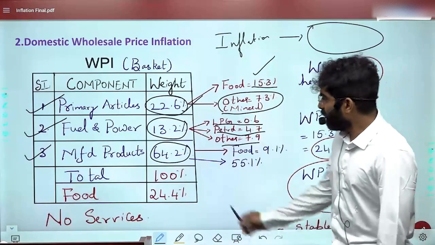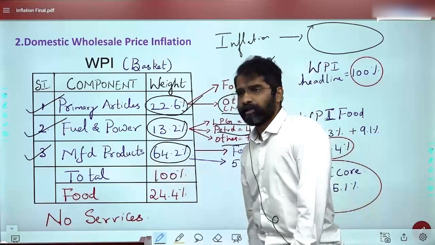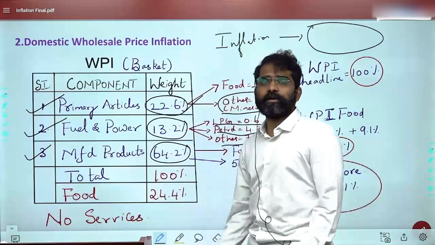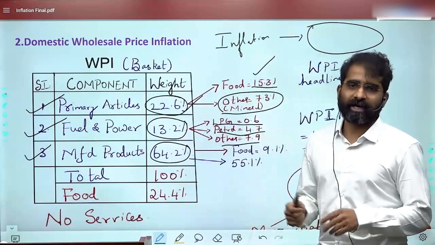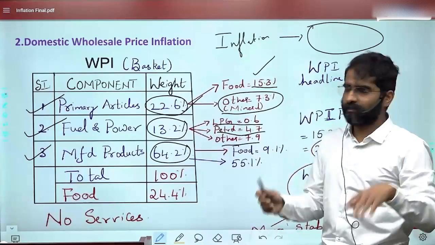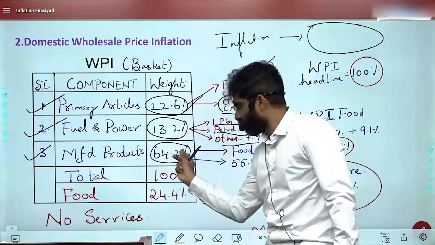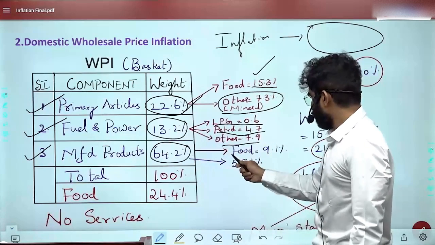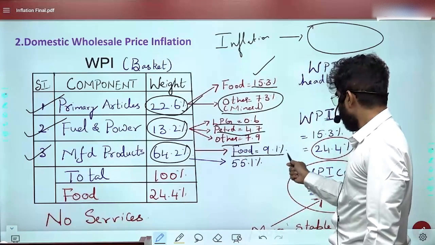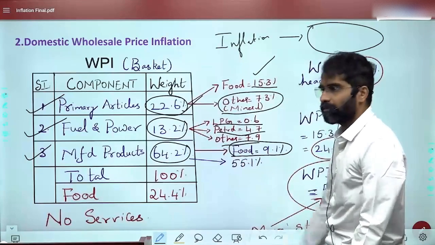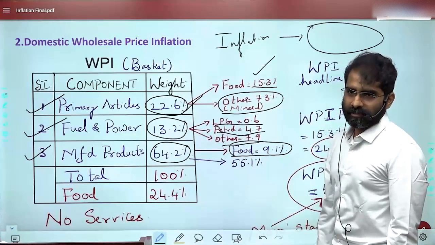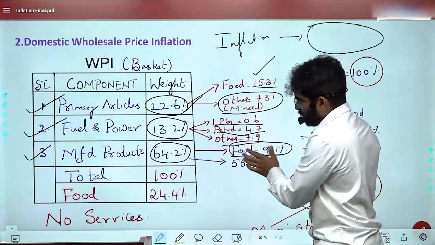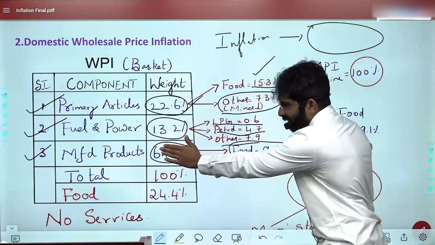Okay. And then when I talk about manufactured products, in the manufactured products also there will be a food component. So we can put processed food related items here. You can put the raw food in primary articles, and here you are putting processed foods. So in the manufactured products, there is a food component here also, 9.1%.